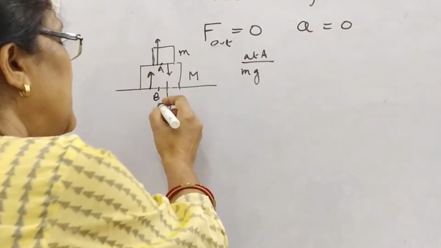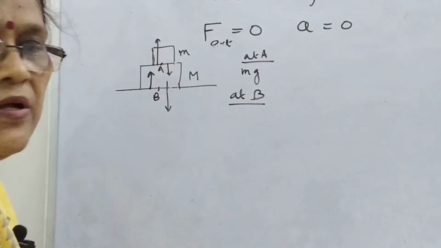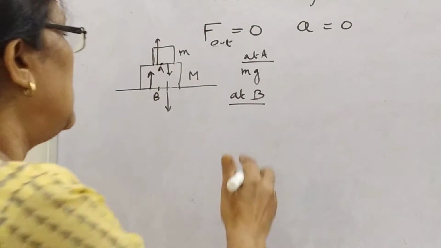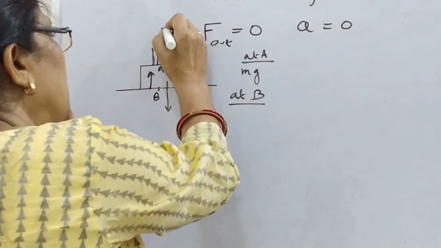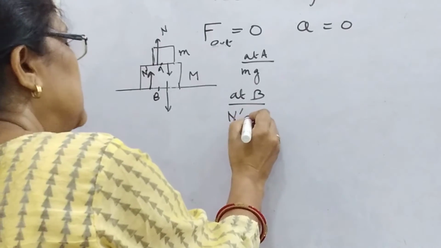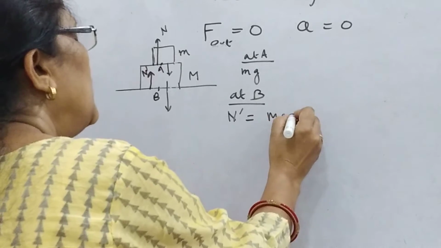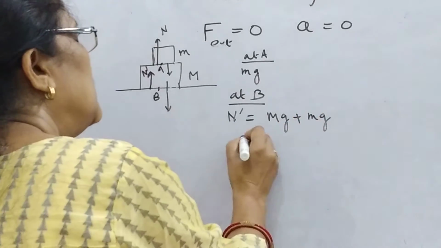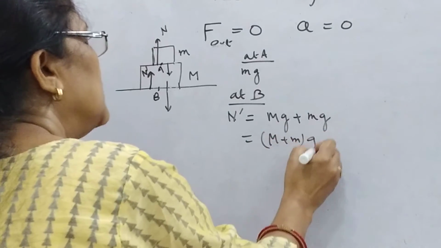Then what is the normal reaction at B? Suppose this is n and this is n dash. Then n dash will be equal to mg plus small mg, that is, M plus m into g.